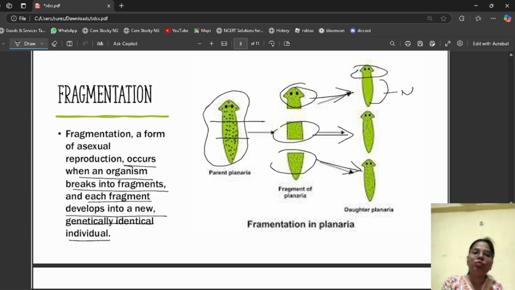The middle part is from the parent, and the upper part and lower part are new. The tail part is from the parent, but the upper part is new. So if a planaria is cut into three pieces, all three pieces are capable of producing new individuals. Fragmentation is done in planaria.